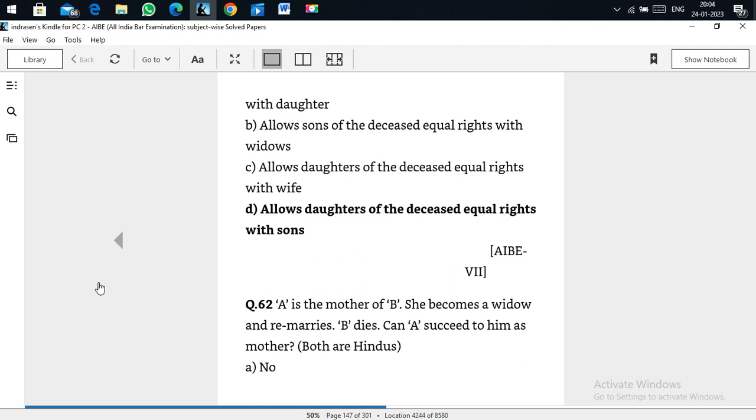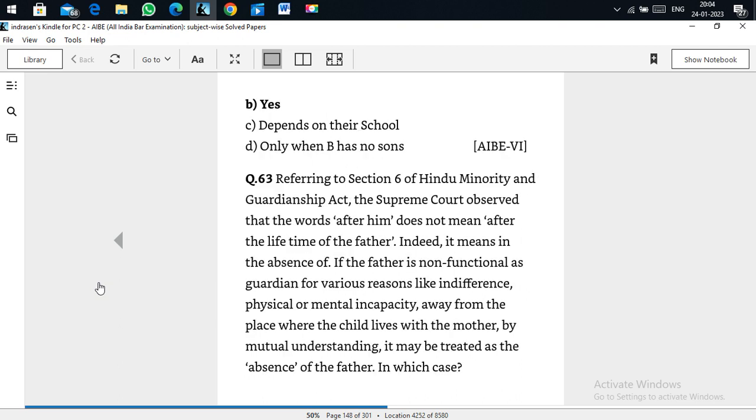A is the mother of B. She becomes a widow and remarries. B dies. Can A succeed him as a mother? Both are Hindus. Answer is yes.